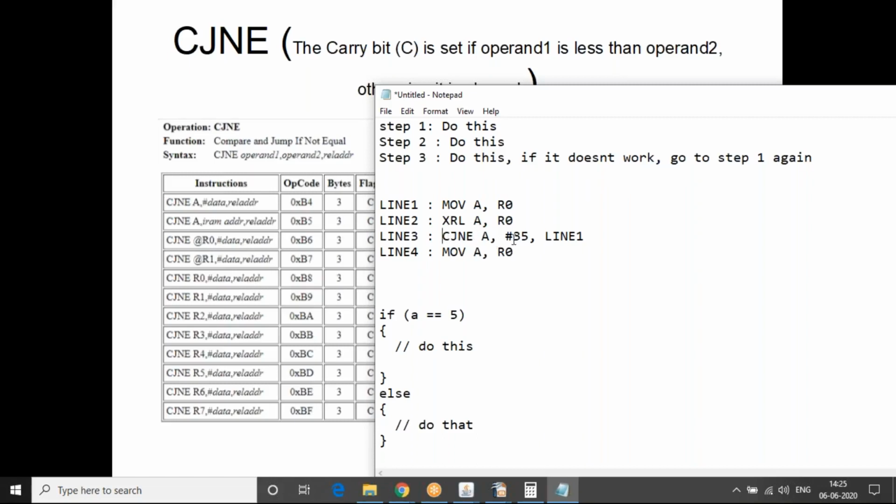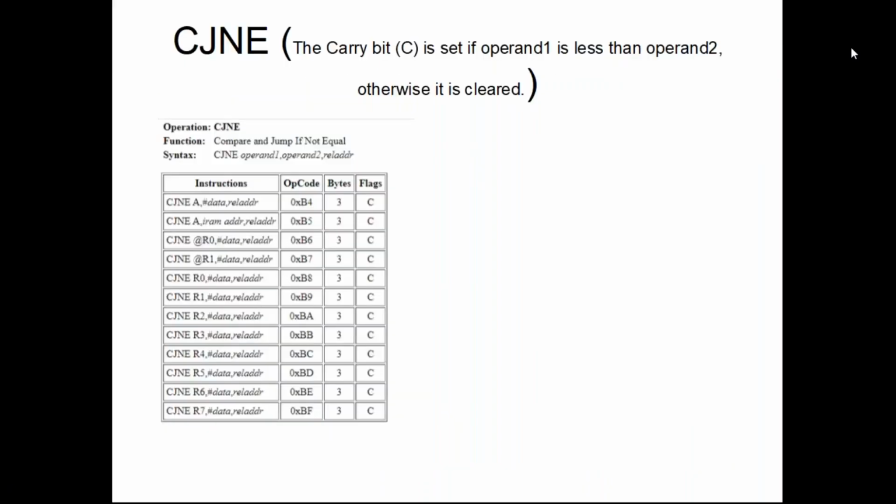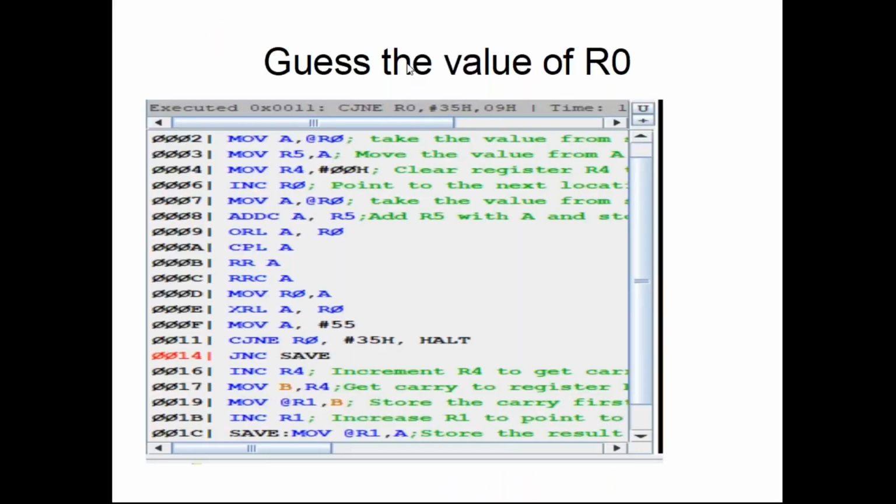If A is not equal to 35, go to line 1. So if I map it here, then this is line 1, and then this is line 4. If I had written not equal to here, it would have inverted. So that's the concept of how compare and jump if not equal works. The only advantage is that when you compare, you can also find out whether the operand is lesser or greater based on the carry flag. If operand 1 is lesser than operand 2, the carry flag will be set, or else it will be cleared. That's another piece of information we could get from it.